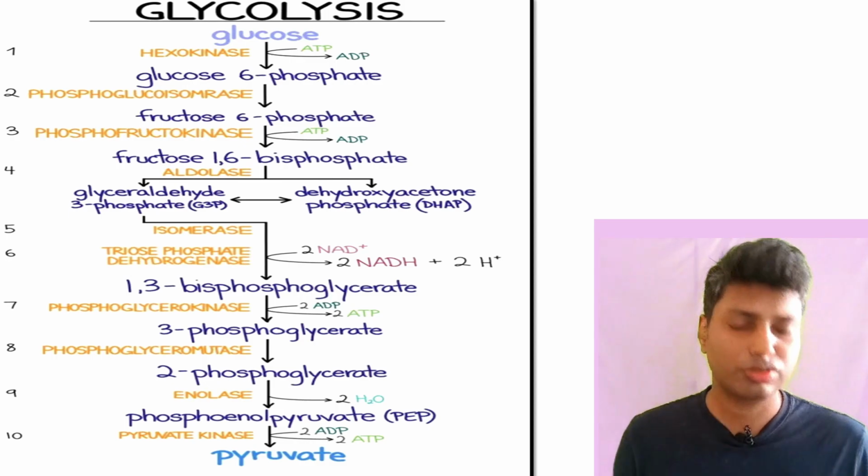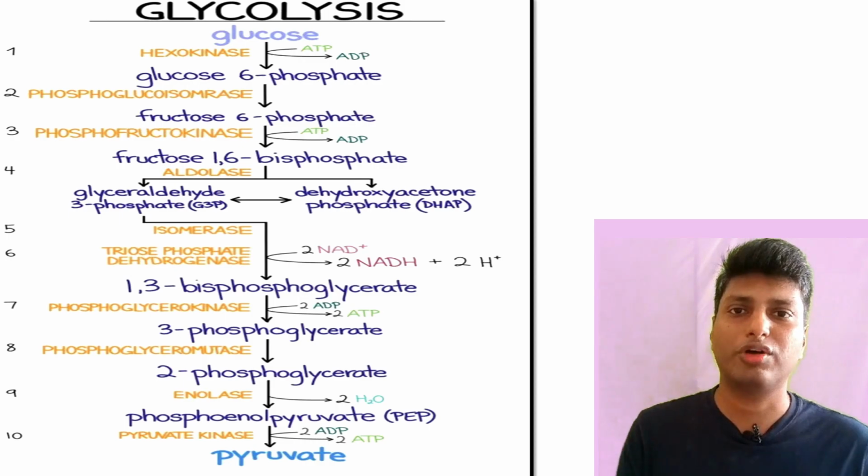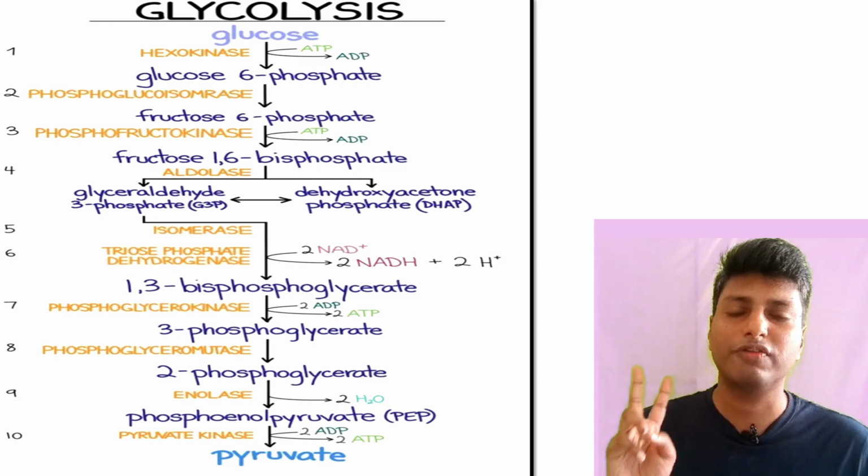Now going ahead, dear students, now we know that glycolysis means glucose is broken down in a stepwise manner, and what is the end product of glycolysis? It is nothing but two molecules of pyruvate.